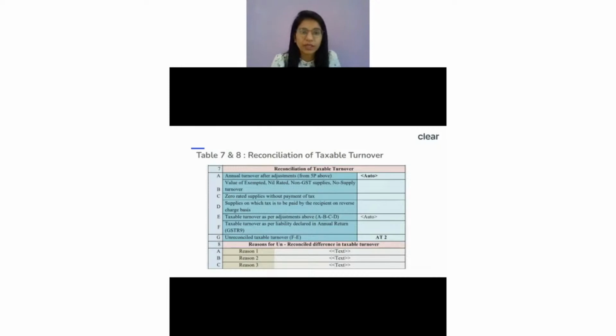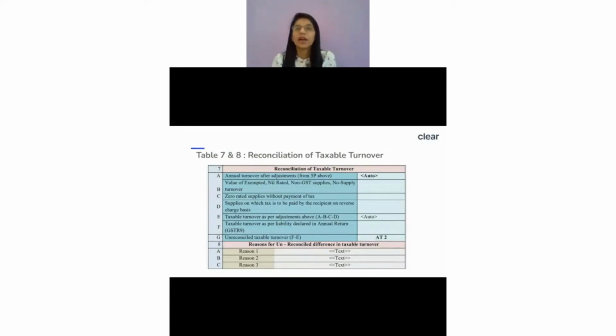Now if you just look over here, that is what they're asking here. They're saying, okay, tell me in the 7B, what is the value of exempted supply, the nil rated, non-GST supply? What is the value of zero rated supply without payment of tax? What is the value of supply on which tax is to be paid by the recipient on the reverse charge? You tell me this, do all this adjustment. If you do all this adjustment, finally you will get a taxable turnover, right? Ultimately, you will get a taxable turnover as per your books of account.